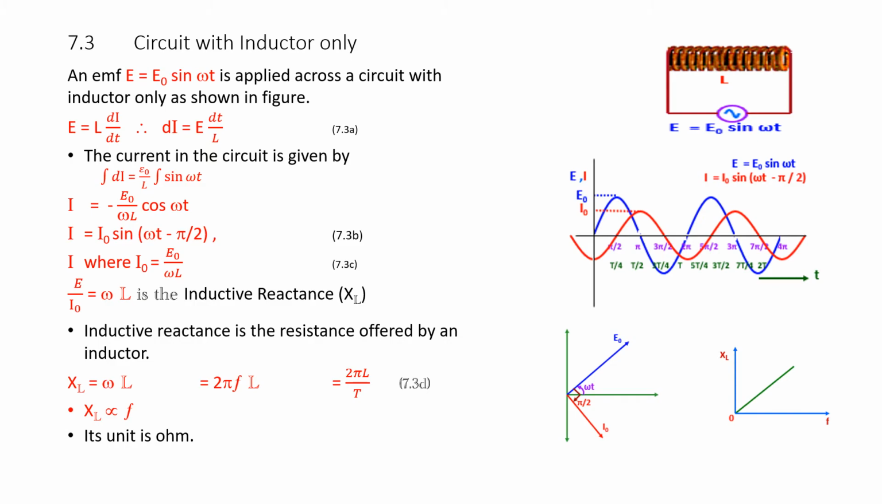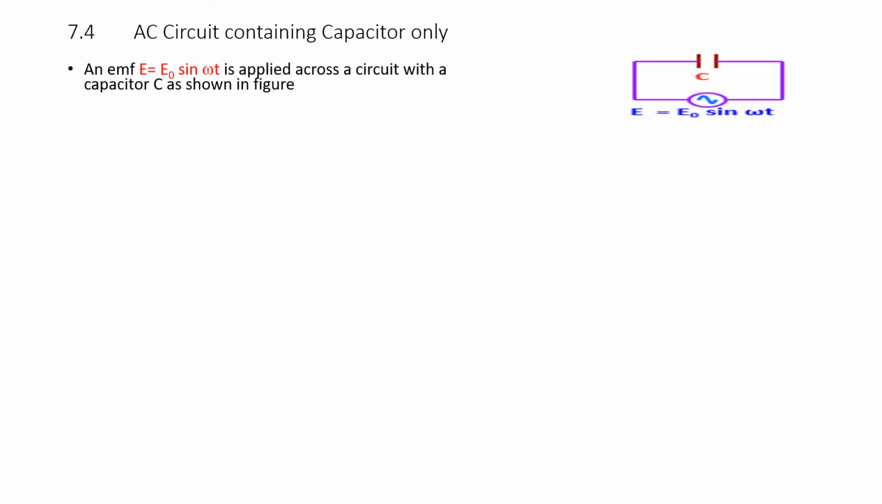Now let us go to section 7.4, AC circuit containing capacitor only. In the previous section, we saw the AC circuit containing only an inductor. Now in this we will see the capacitor. Please see the figure. Here we have connected a capacitor C to an AC supply voltage, E equal to E naught sin omega t, which is an alternating current AC supply.